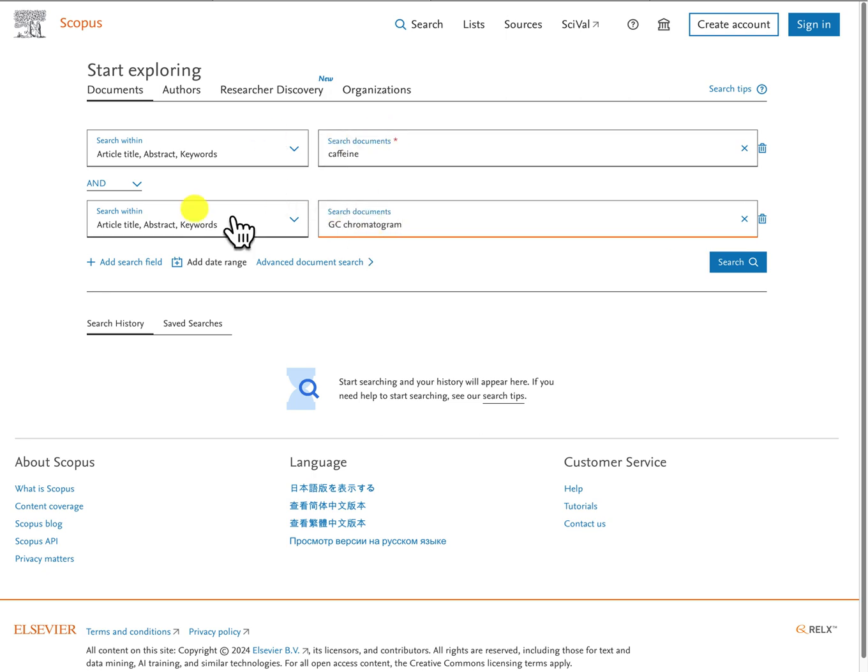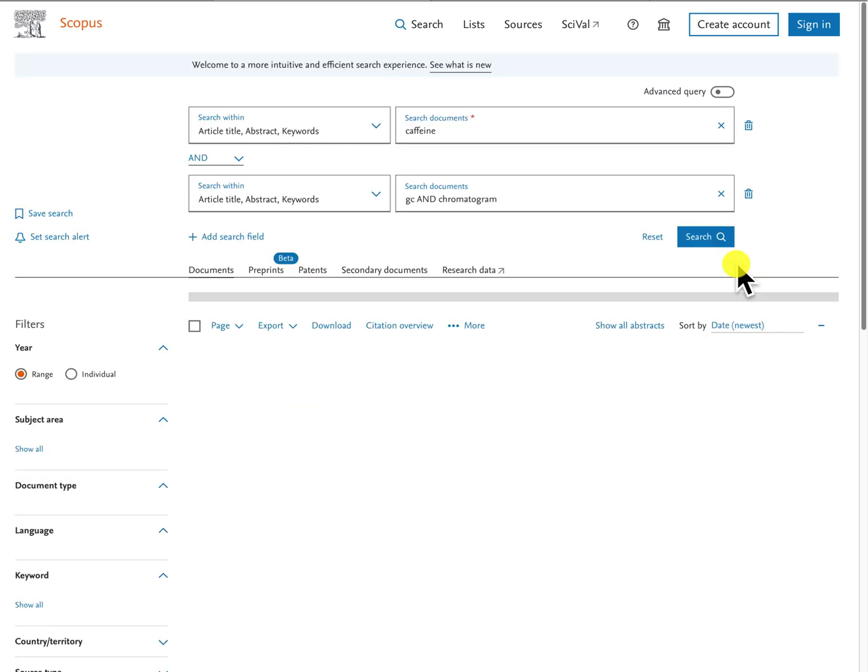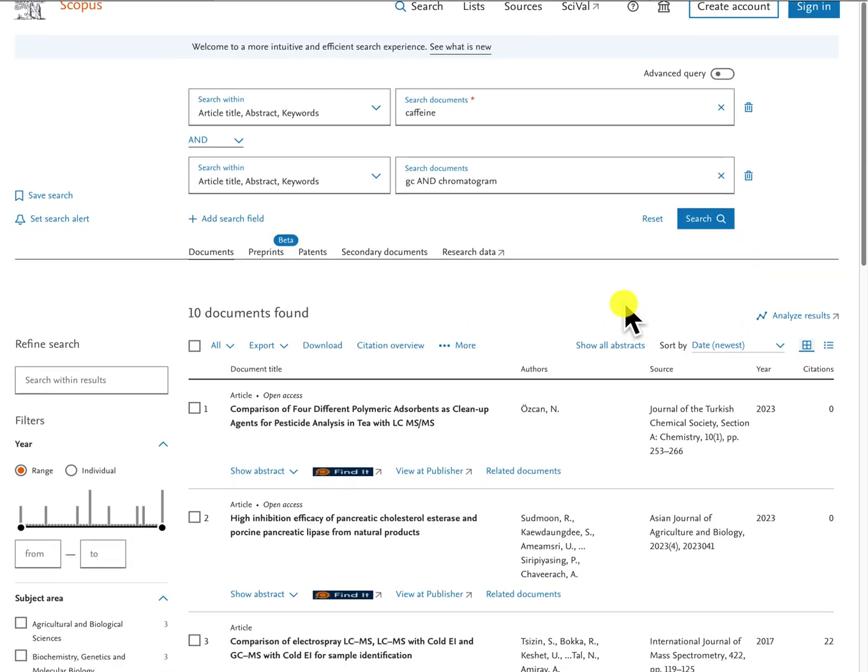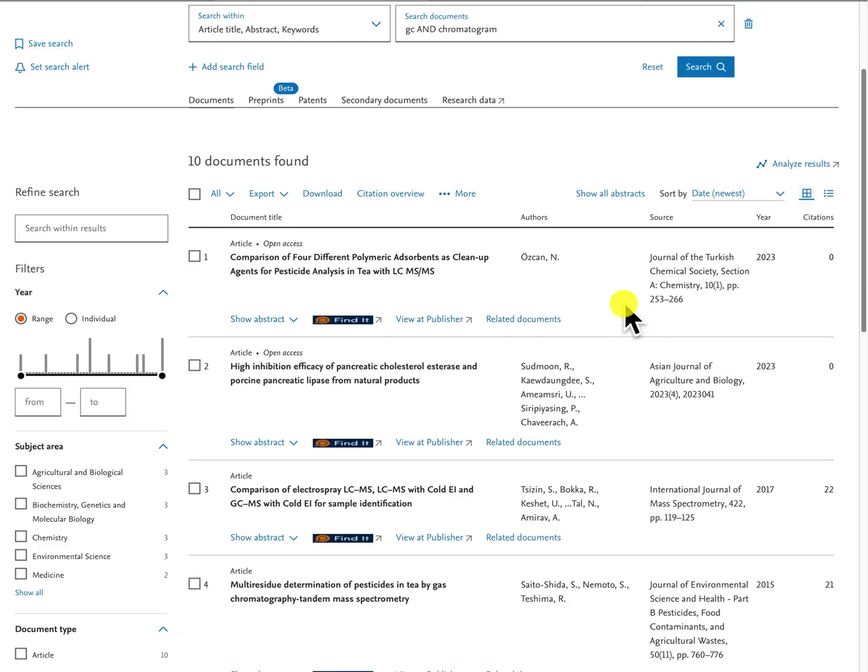Between these two keywords, I'll select the Boolean operator AND, click on search, I have now retrieved 10 documents.